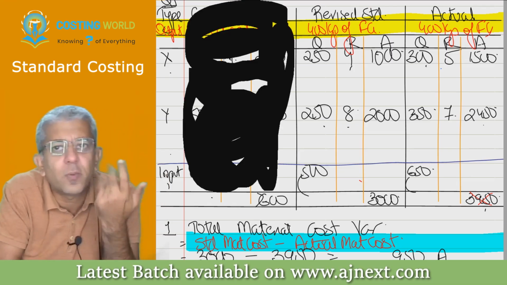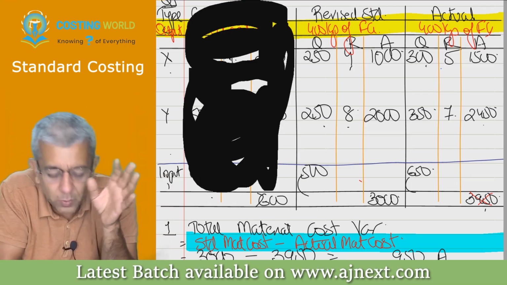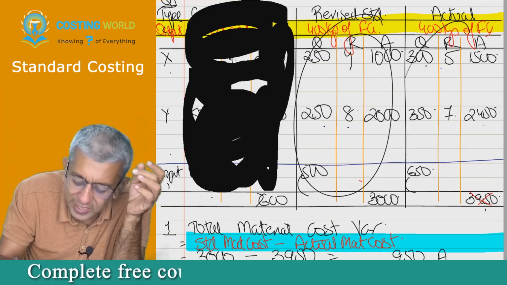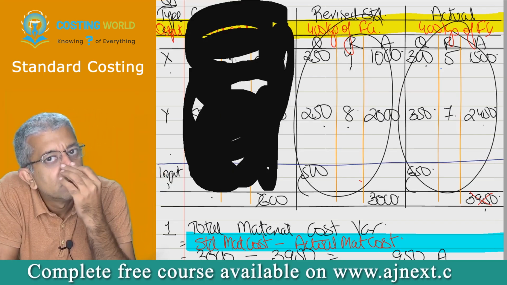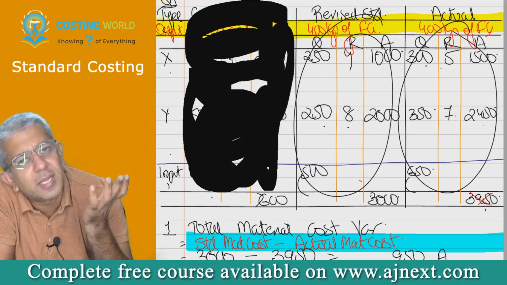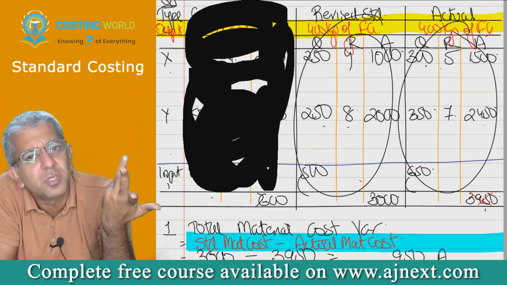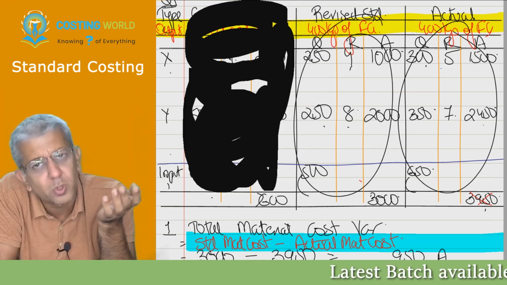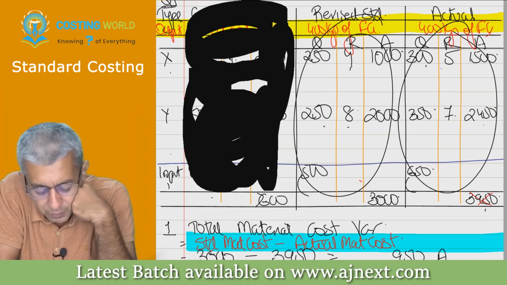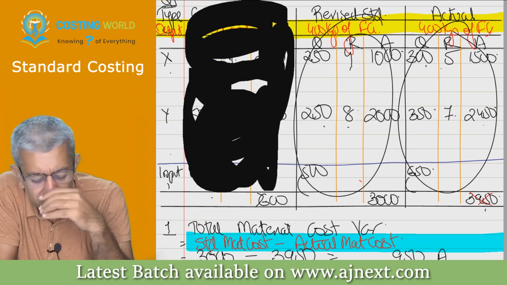I do not require the given standard. For calculation of variances, you require this data and this data. So if you can make it directly, please make it directly only. It is far better. So from tomorrow, we are going to do that. One last thing and we will end with that.